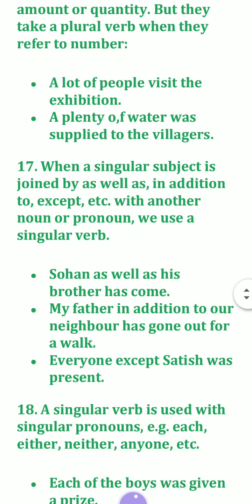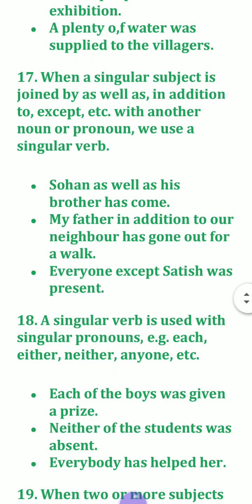When a singular subject is joined by as well as, in addition to, except, etc., with another noun or pronoun, we use a singular verb. Now see the example. Sohan as well as his brother has come. My father in addition to our neighbor has come. So according to the first subject we use the verb. Everyone except Satish was present.